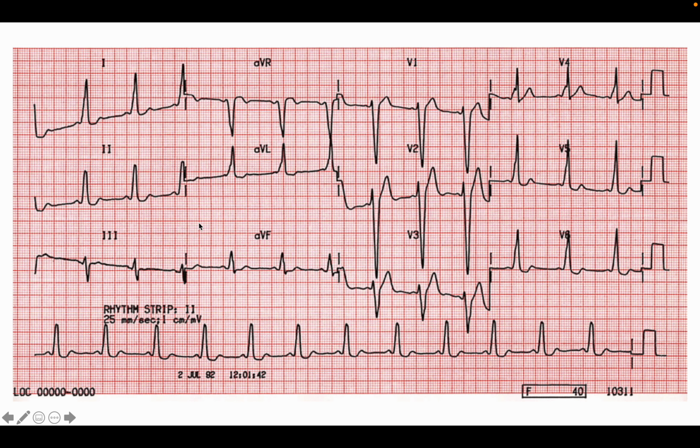So another example is here. In this ECG, you can see clearly that this is the P wave, and the PR interval is very shortened, and there is development of an extra wave, that is the delta wave. This delta wave indicates WPW syndrome.